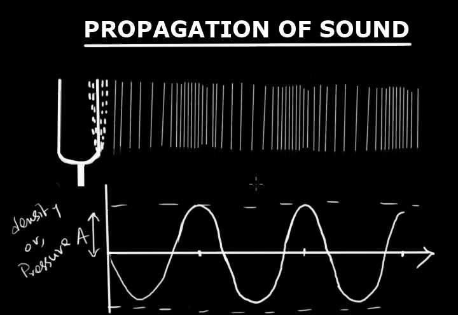The point where the stone touches the water is the source, and from that point of excitation the ripples traverse towards the shore in every direction. That's what also happens in the case of sound. Here this tuning fork is the source, and the disturbance is transmitted from the tuning fork in all directions at 360 degrees.